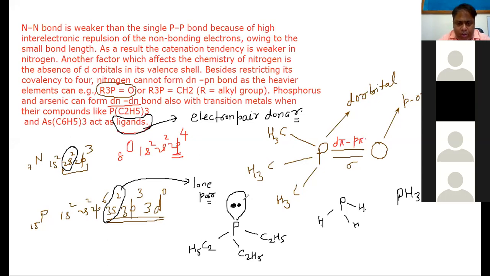This lone pair of electrons is actually in, all these orbitals are what kind of orbitals? These are neither s orbital, nor p orbital, nor d orbital. These all are sp3d hybrid orbitals. How? Like this. S orbital is there. I am only taking the valence shell electronic configuration now. 2 electrons in s, 3 electrons in p, and 1 vacant d.